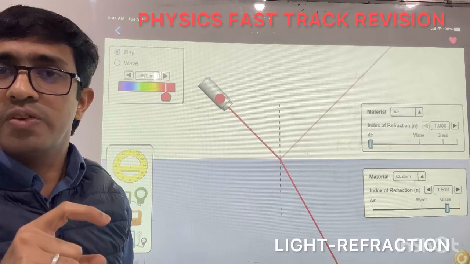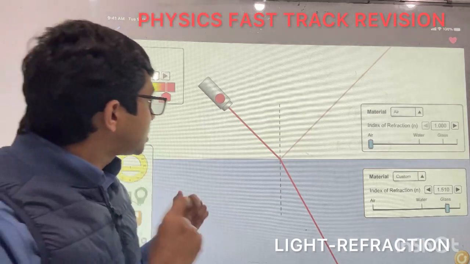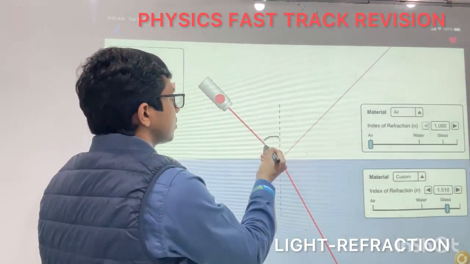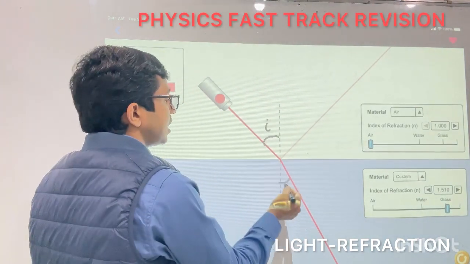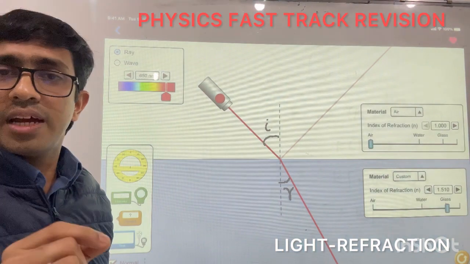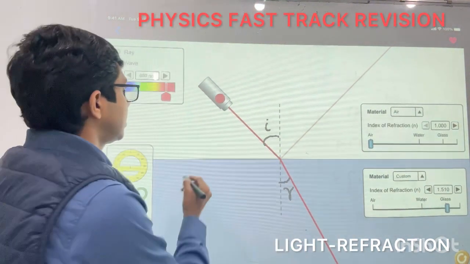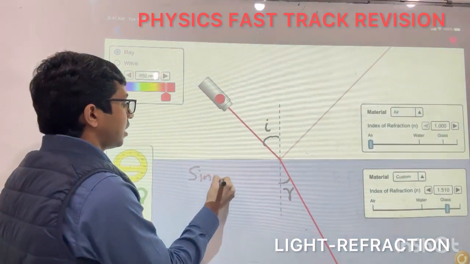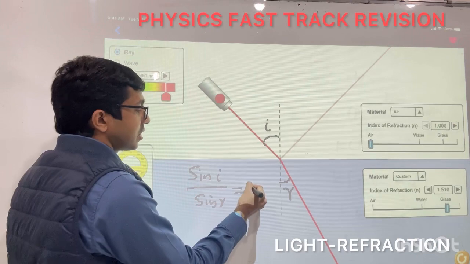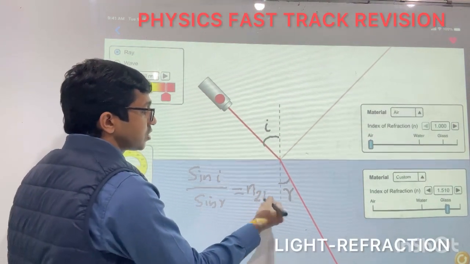It is stated as the ratio of the sine of the angle of incidence, here I, to the sine of the angle of refraction, here R, is a constant. That is, sine I divided by sine R is equal to a constant, which is equal to the refractive index of the second medium with respect to the first medium.